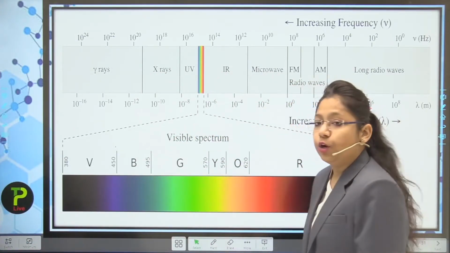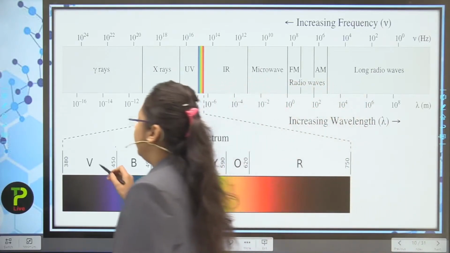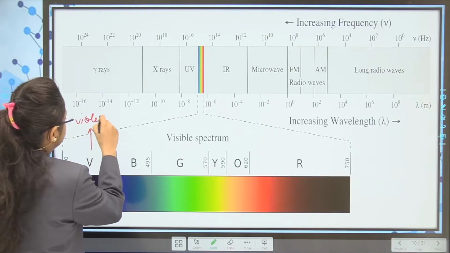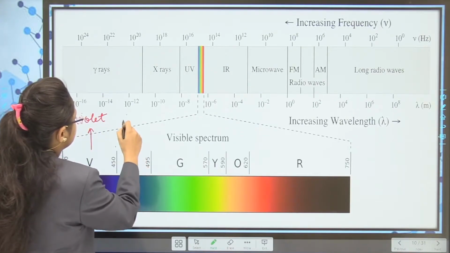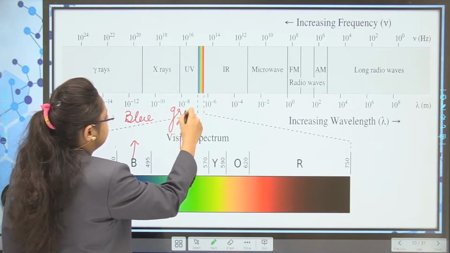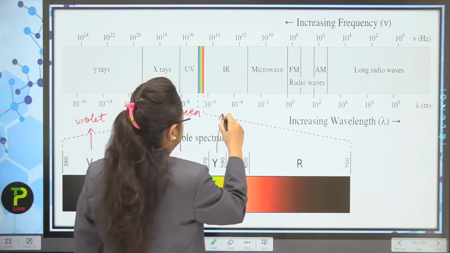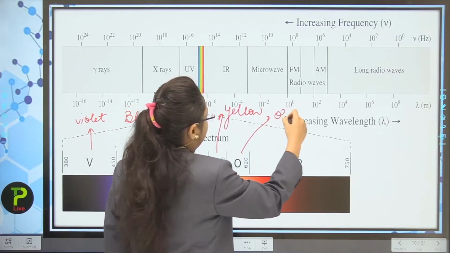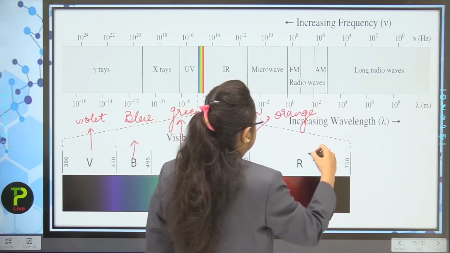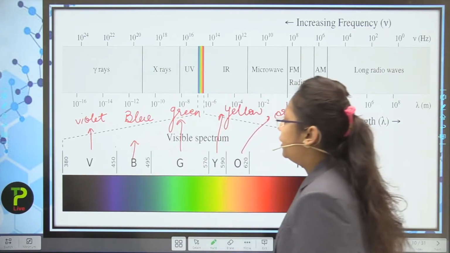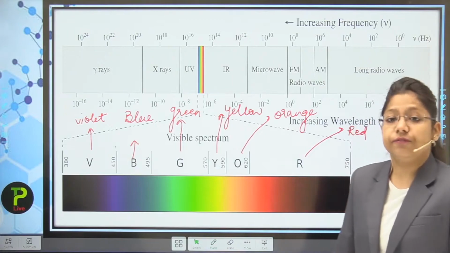What does VIBGYOR mean? V represents the violet color, B represents blue, G represents green, Y represents yellow, O represents orange, and R represents red. So it is all about VIBGYOR.